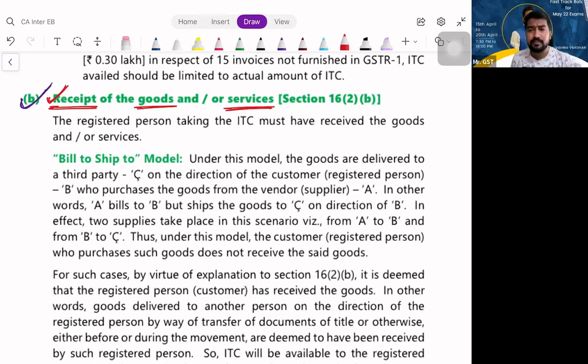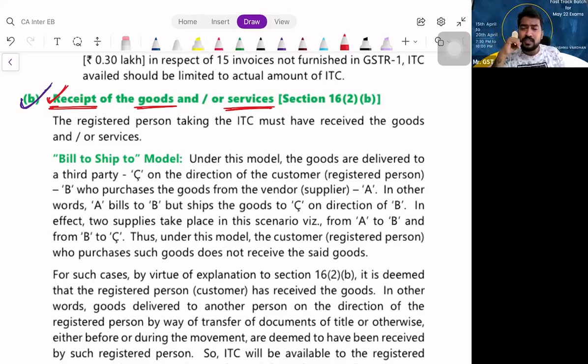Now can I avail ITC? No, sir. When can I avail ITC? When we receive the goods and services. Only when those goods are received by me in my godown in Chennai, then only I can avail ITC. Is that clear? Same way services also. Just because I have the invoice, I cannot claim ITC. You should have the possession of the tax-paying document, and also another important condition is you should have actually received the goods or services. Are you able to understand?